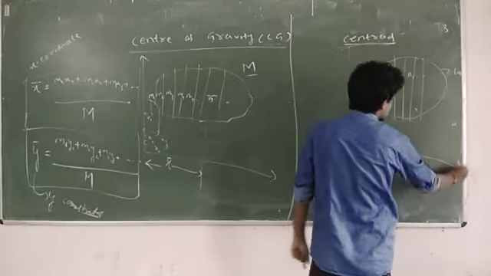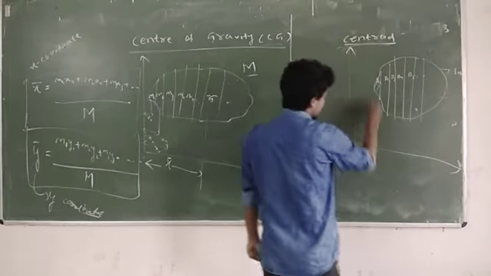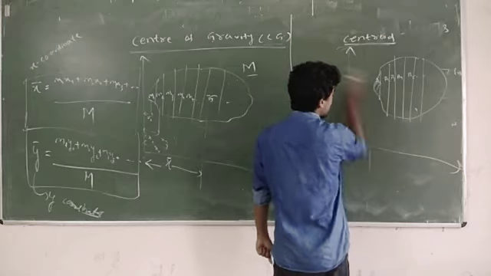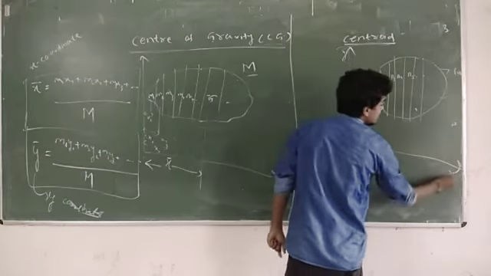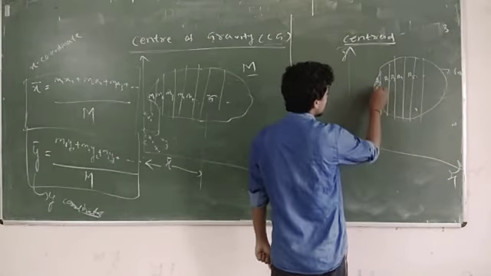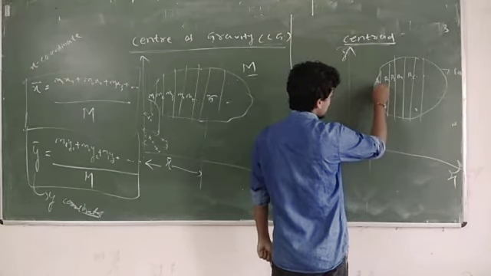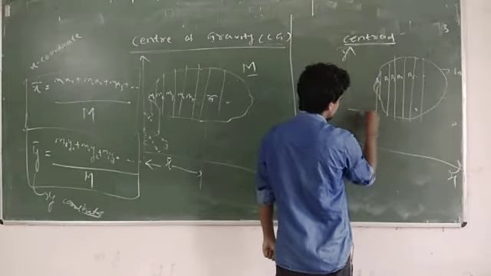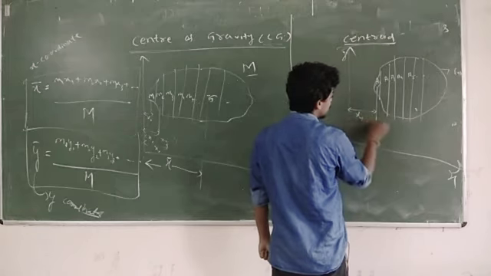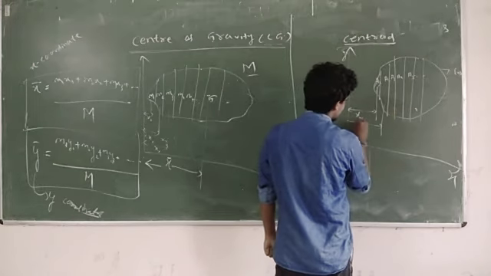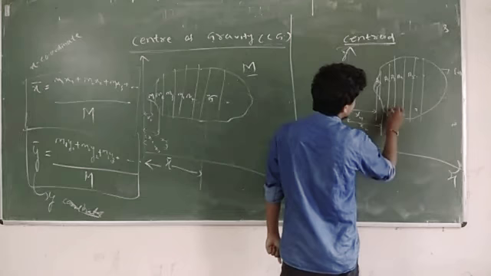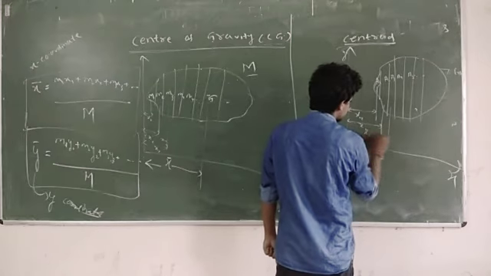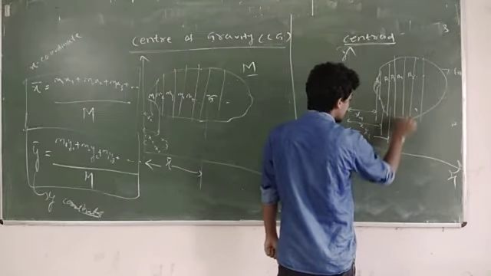This is the axis of reference, the x and y axis. I already told the distance should be from the center. Suppose this is x1, this is x2, this is x3, like this it will continue.